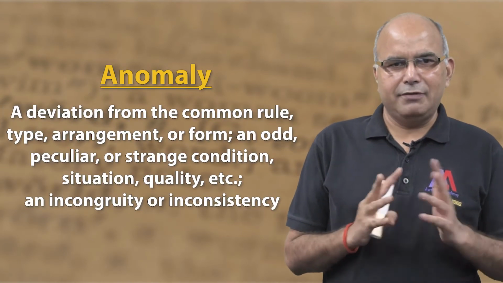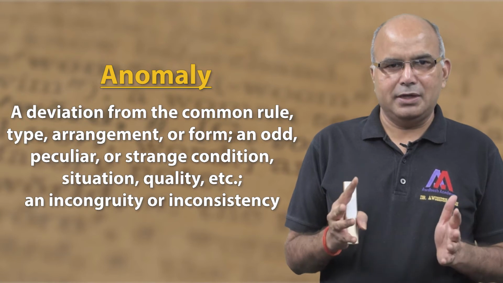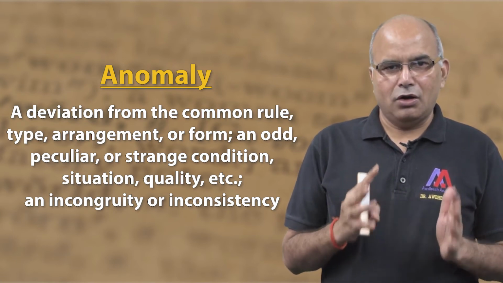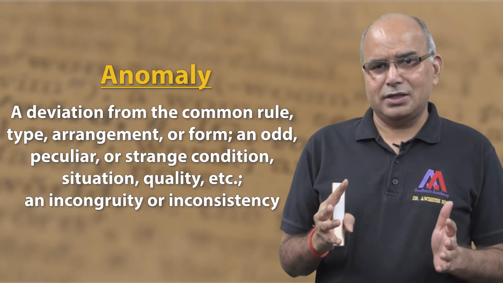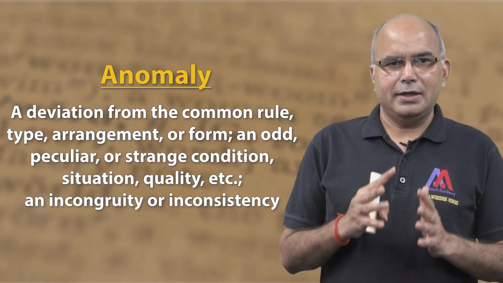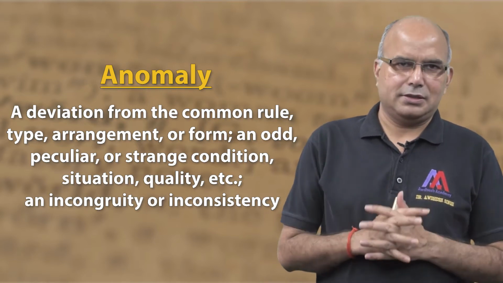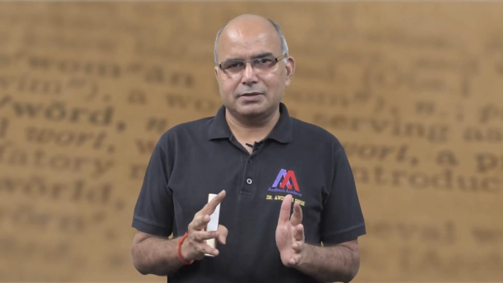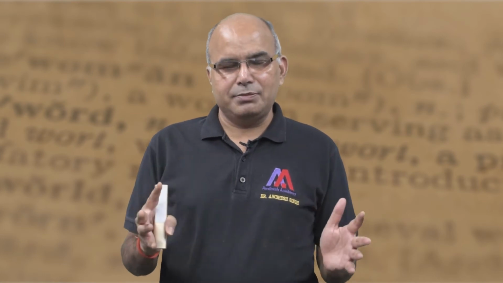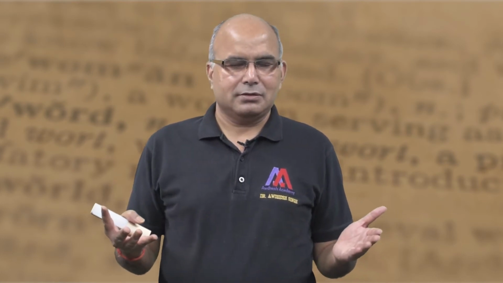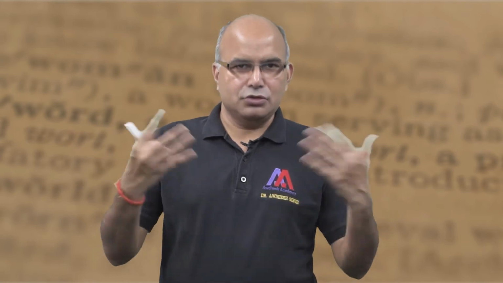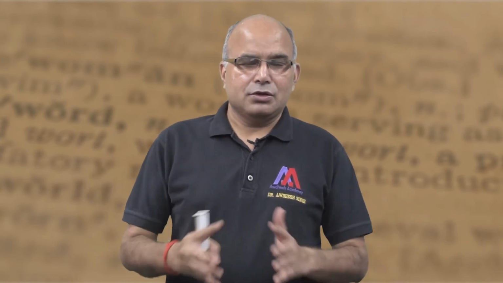Now, the second definition is of anomaly. Anomaly basically means a deviation from the common rule, type, arrangement, or form, an odd, peculiar, or strange condition, situation, or quality, an incongruity or inconsistency. Now, you don't have to remember this definition so accurately, that's not important for us, but we have to understand what is the meaning of anomaly. Anomaly basically means that there is a common rule, for example, everywhere else economic growth means job growth, but in India it is not happening. If it is relating to that, that is basically called anomaly.